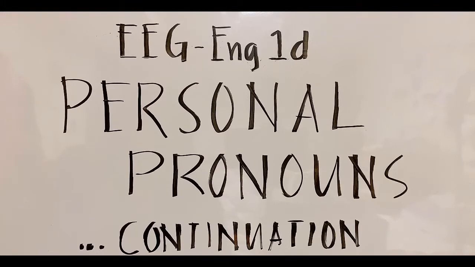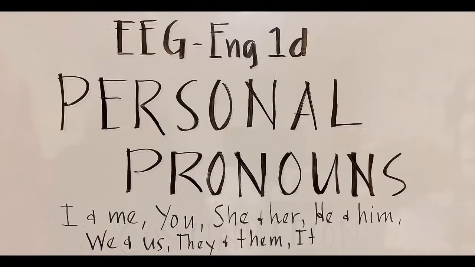In this video is the continuation of personal pronouns. In the previous video, we have talked about the definition of pronouns and of course the first type of pronouns, which is the personal pronouns. So what are the personal pronouns again? They are I and me, you, she and her, he and him, we and us, they and them, and it.